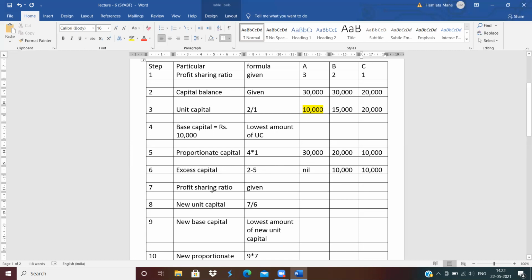Clear? Now next, suppose profit sharing ratio. Now balance of A is nil. Then don't write the profit sharing ratio of A. जिसका बैलेंस नील हो जाएगा उसका प्रॉफिट शेयरिंग रेशियो नहीं लिखना है.